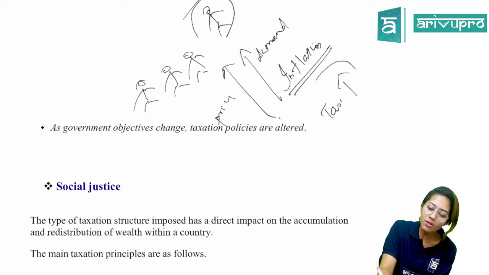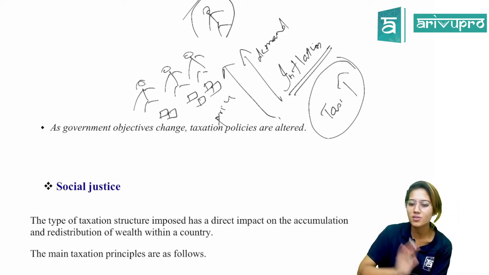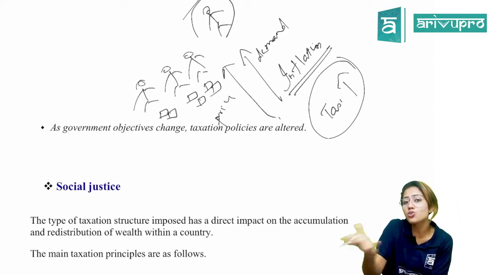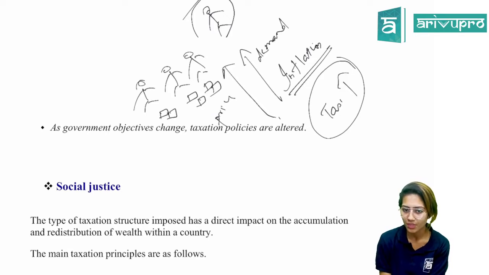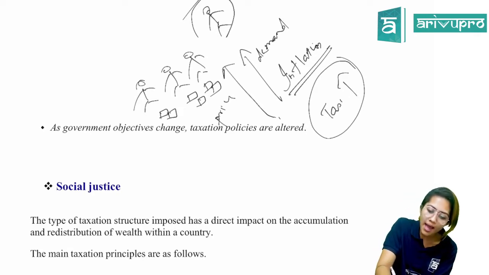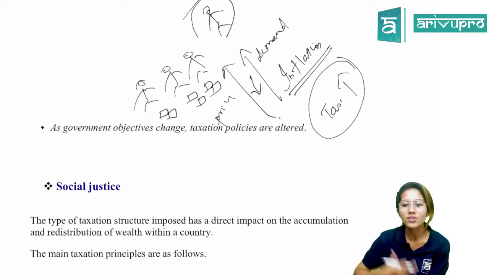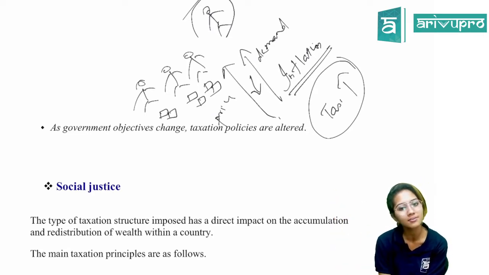So when more tax is levied, these individuals' cash in hand or cash in bank, whatever disposable income they have which they can use to buy products and services, goes down. So they will not be motivated to demand those products and services. The demand would be under control, which would control the price as well. Thus inflation can be brought under control through the taxation policy. Is that clear?